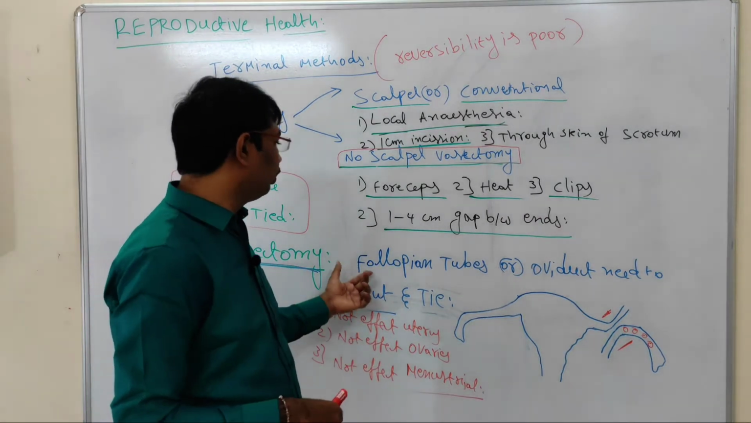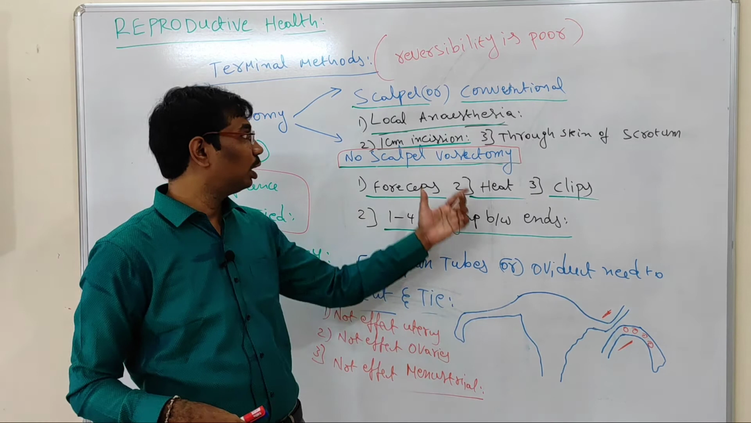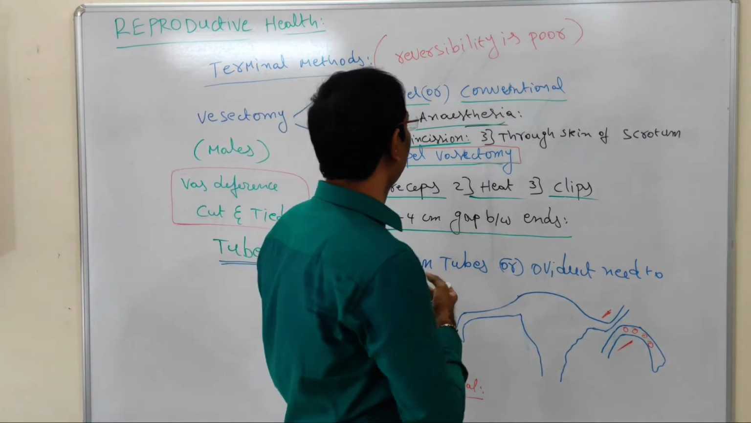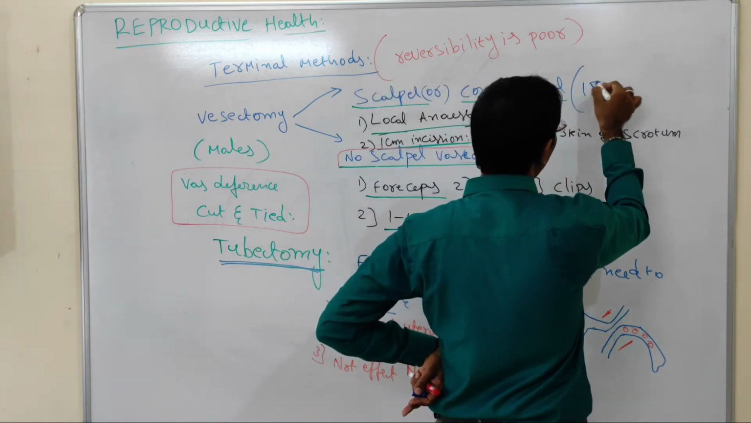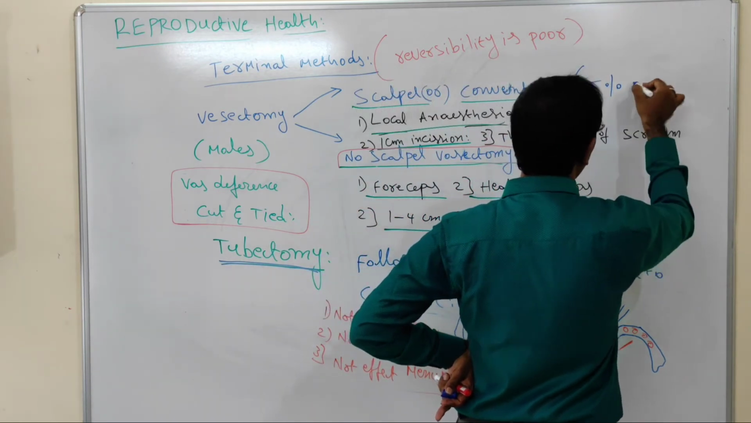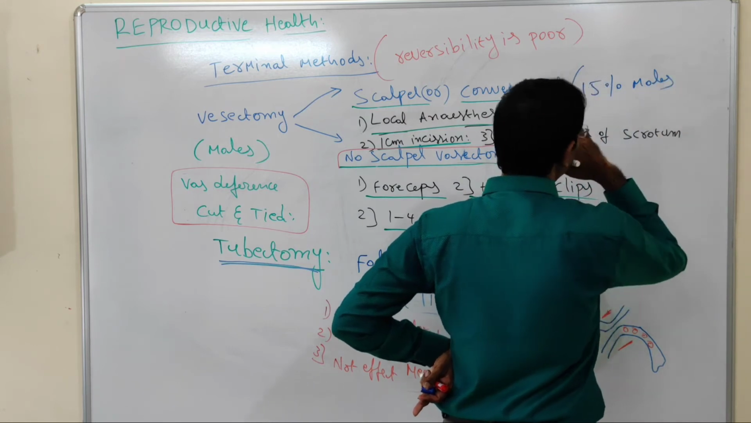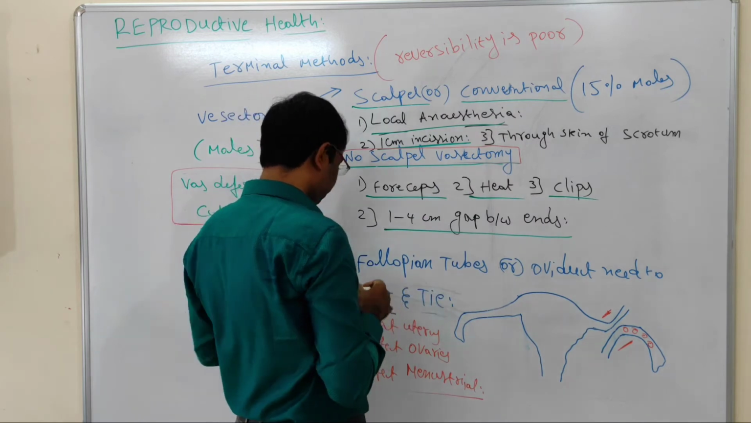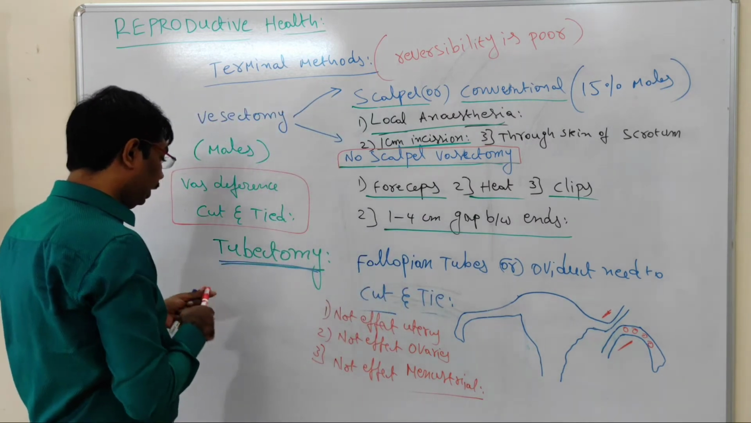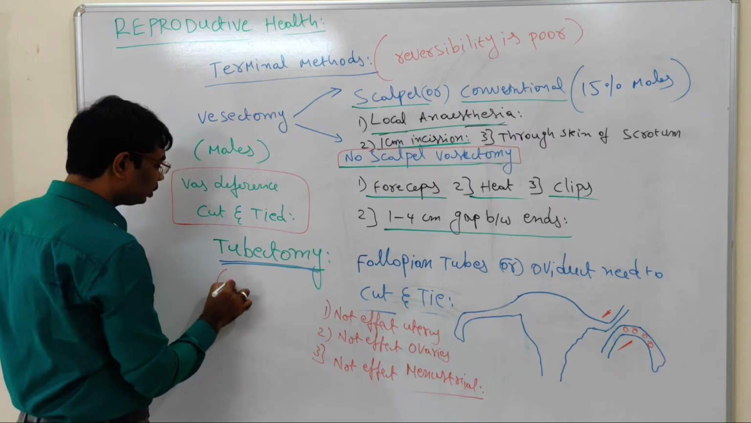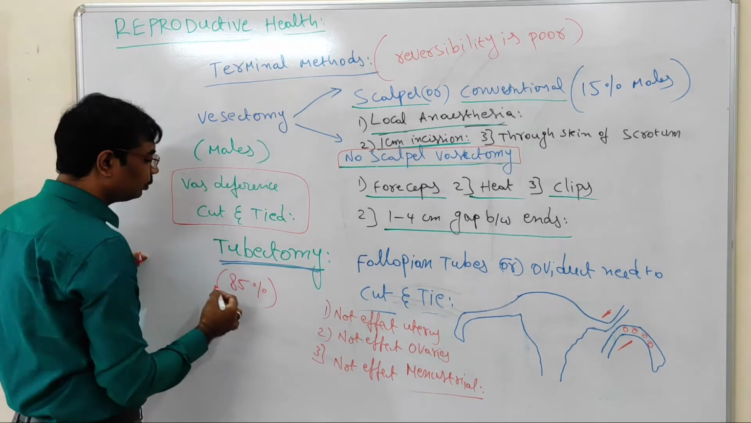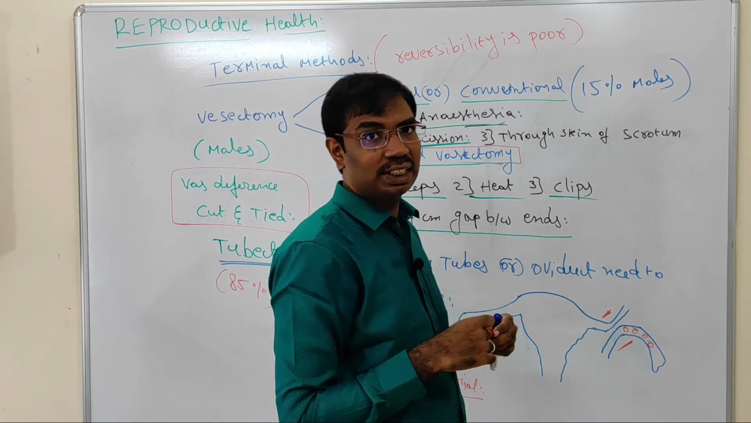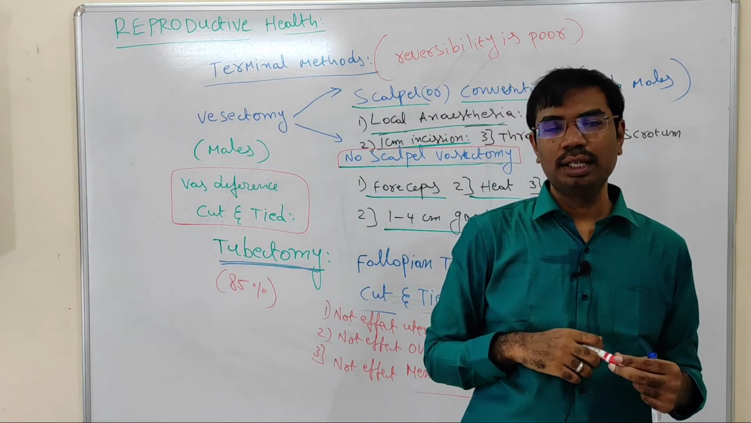The tubectomy technique we conduct in females, and the vasectomy technique we conduct in males. But in India, vasectomy is very less. Only 15% of males take this surgery, and 85% of females take tubectomy. So tubectomy is more common in India, and vasectomy is very rare.